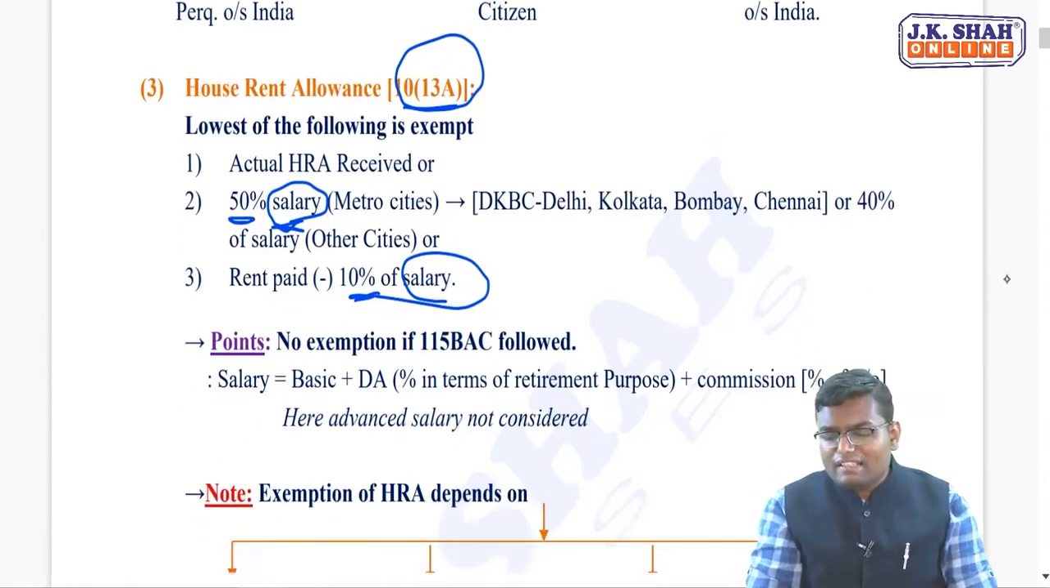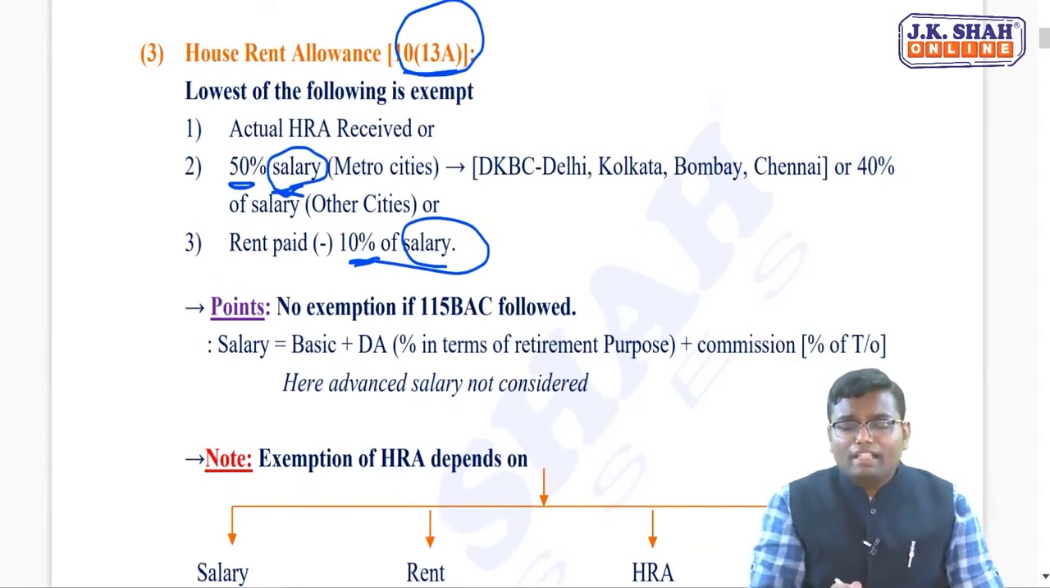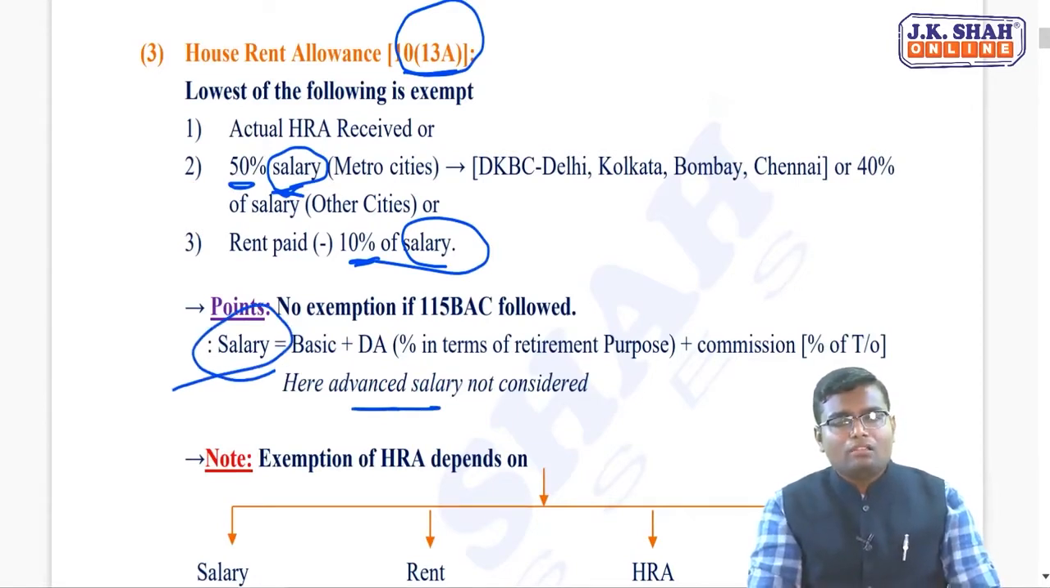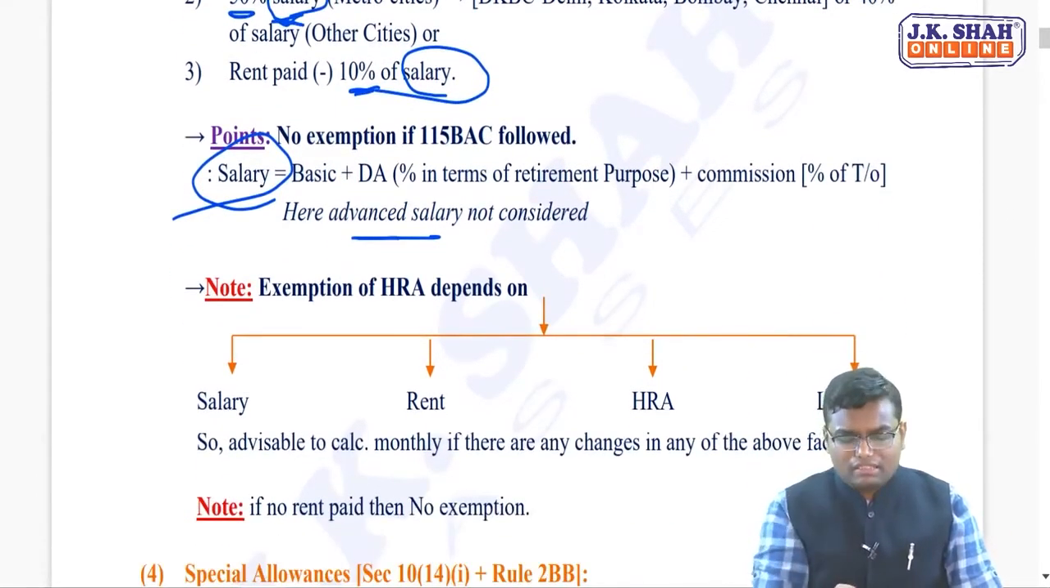Now, if advance salary is given in the question, definitely it will be taxable. But while calculating the house rent allowance exemption, you should not consider advance salary in the meaning of salary, because you must not be paying the rent in advance. It depends on the rent. So here I can say that my exemption of HRA depends on 4 things: salary, rent, HRA amount and location.